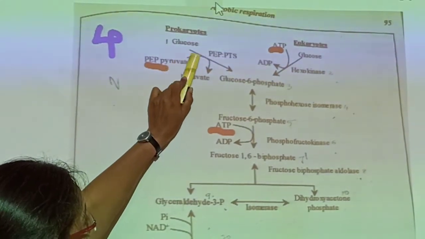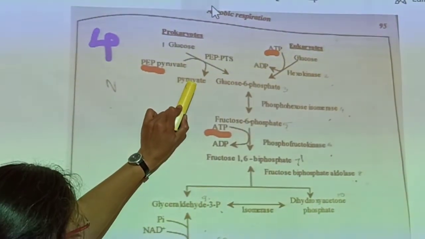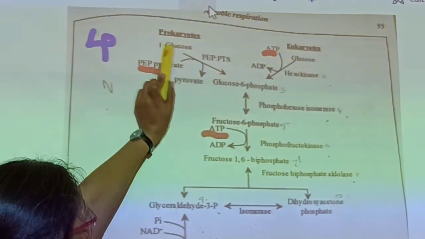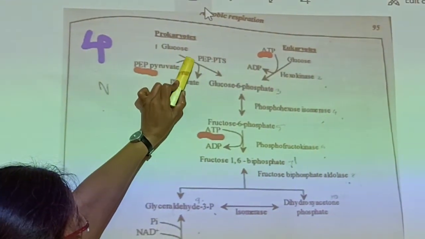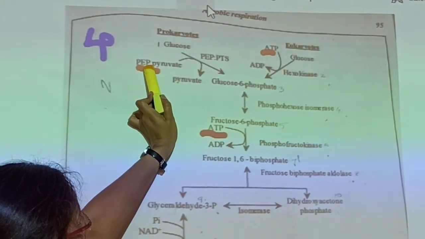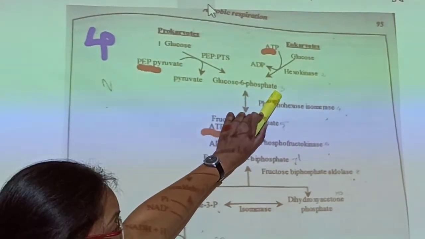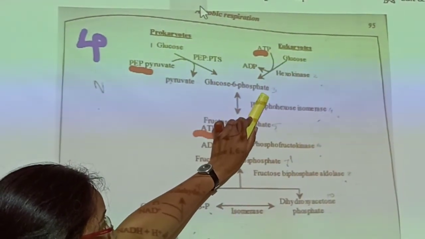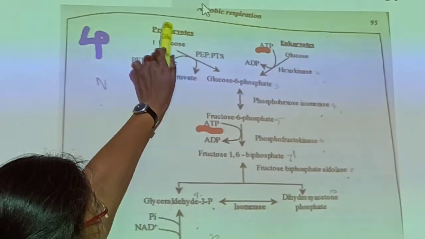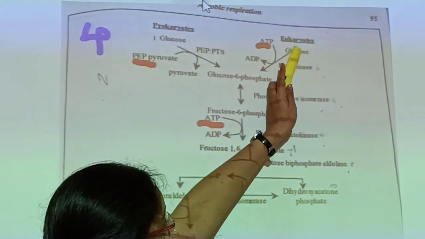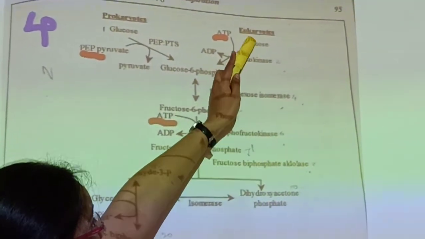Phosphoenol pyruvate is converted to pyruvate, where it gives a phosphate molecule to glucose. So glucose, by taking up phosphate from PEP, becomes glucose 6-phosphate. It enters into the cell as glucose 6-phosphate. This is the case of prokaryotes. In case of eukaryotes, glucose directly enters.